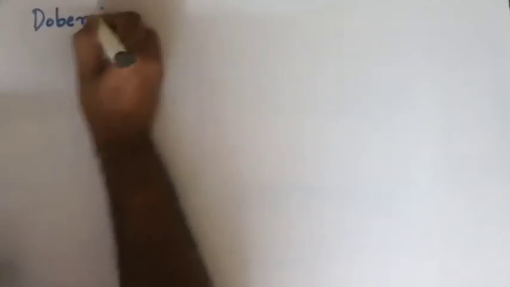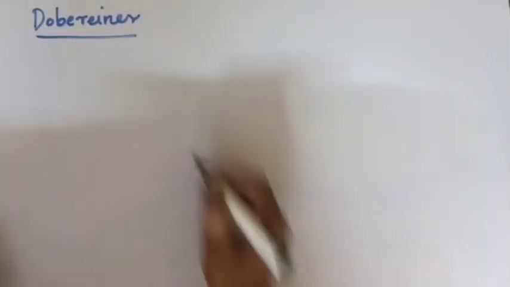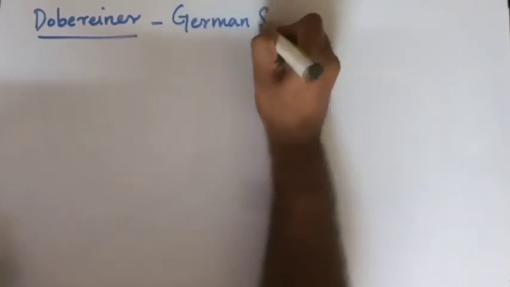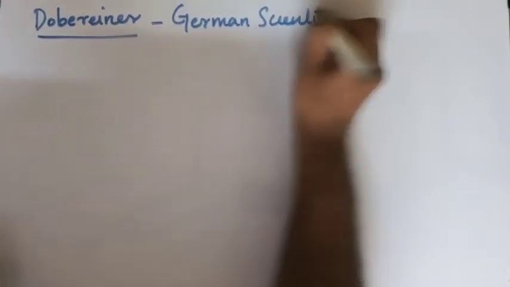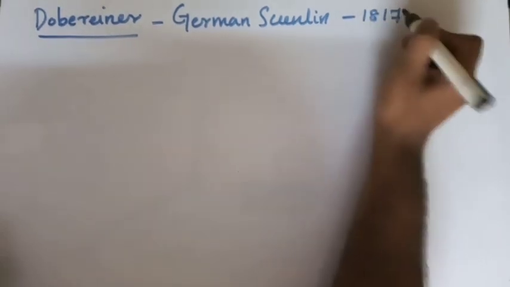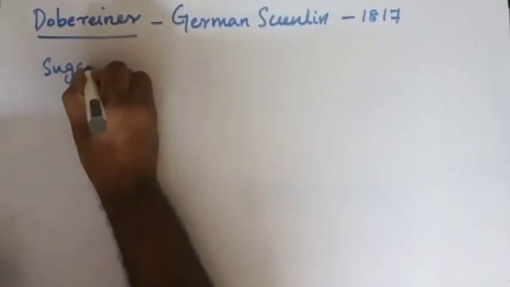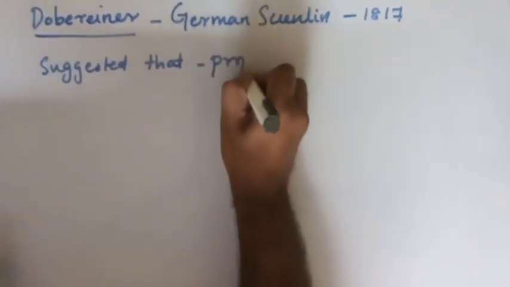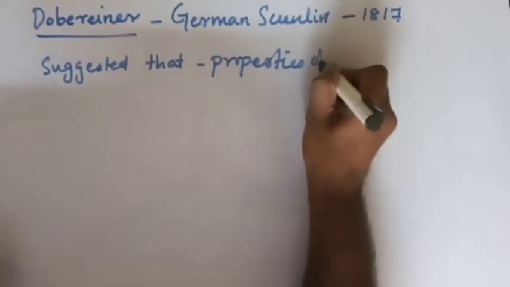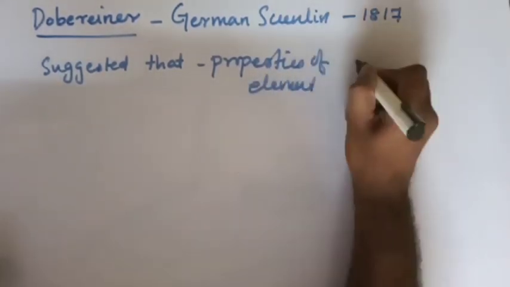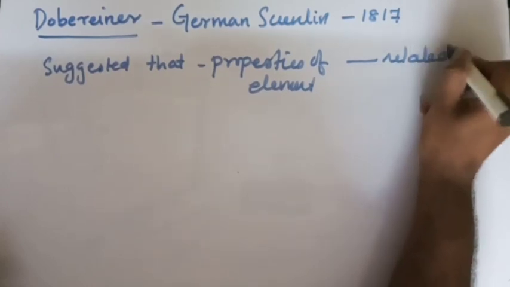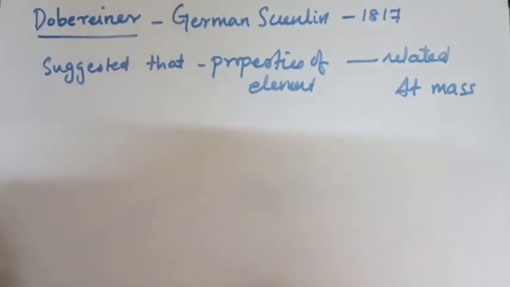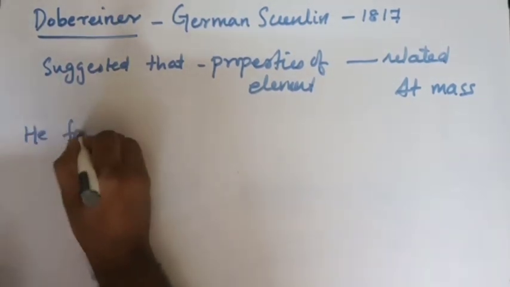The name of the scientist was Dobereiner. He was a German scientist, and in the year 1817, he suggested that the properties of elements are related to their atomic mass. So he formed a group of 3 elements.